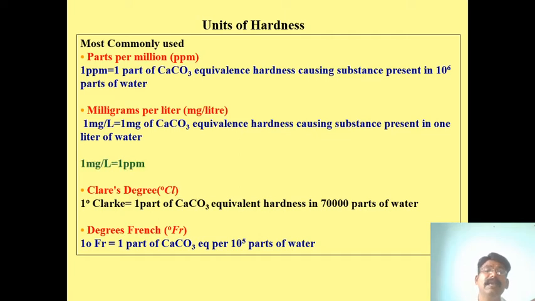Then milligram per liter, mg per liter. And Clark's degree: 1 degree Clark equals 1 part of calcium carbonate equivalent hardness in 70,000 parts of water. And degrees French. So these are the 4 units of hardness of water.